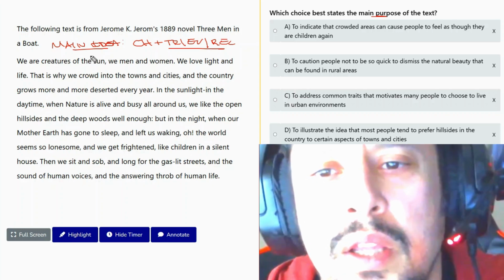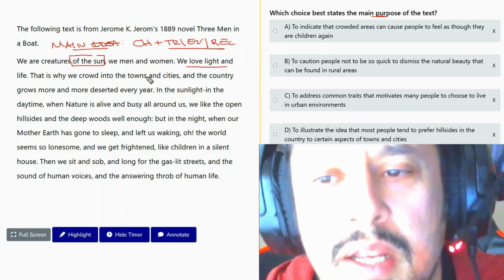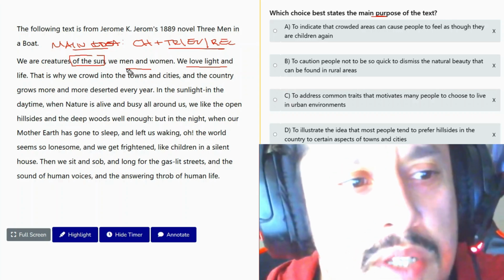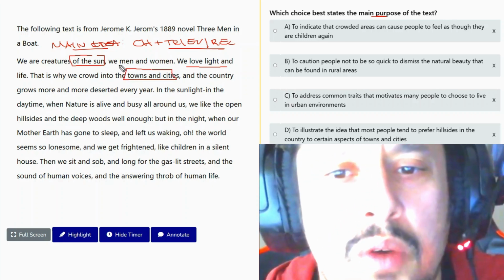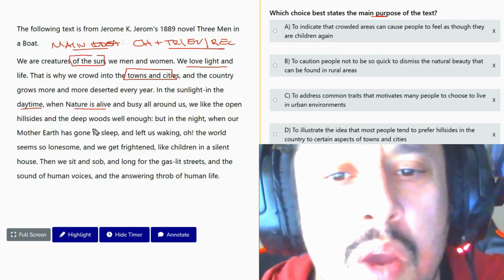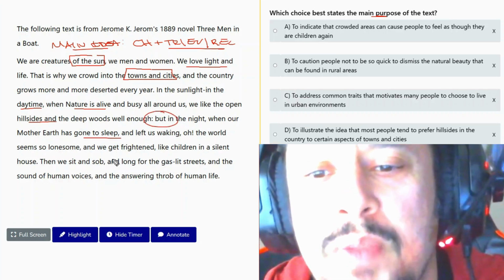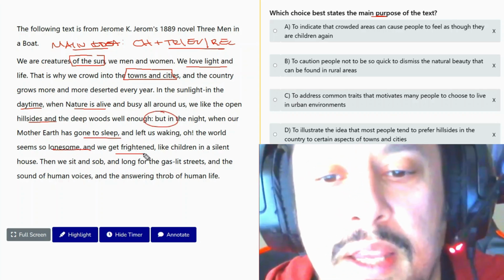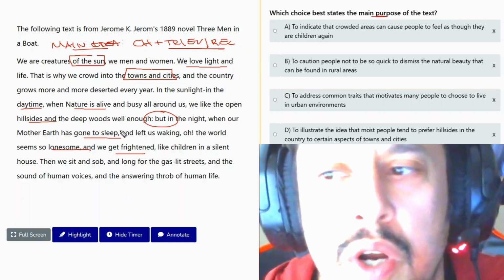Okay, so we love the sun. This is what he's telling us. We love the sun. We love the light. This is why we live in towns and cities. This is why we're always around in the sunlight in daytime. Nature's alive and busy. We like the open hillsides. But, oh no, when it's at nighttime, we become lonely. We become frightened like children. We sit and sob and gasp for more light.